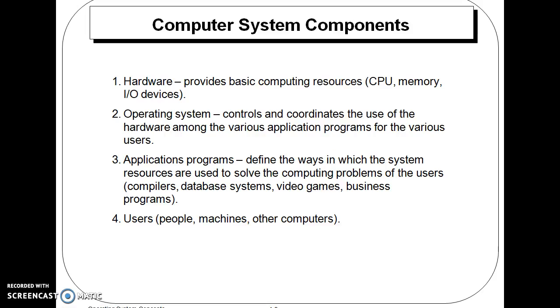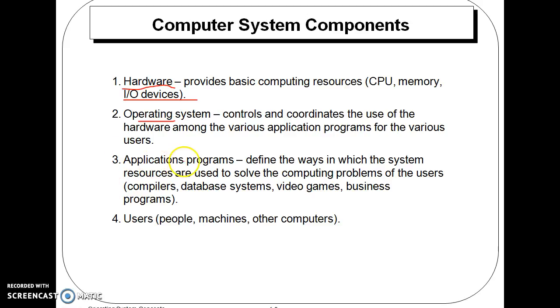There are many types of operating systems, and these are the computer system components. Basically, a system has four components. Hardware, as you know, is all the physical components of the computer system, like CPU, memory, and input-output devices like printer, keyboard, monitor, scanner, etc. The operating system controls and coordinates the use of the hardware among the various application programs, such as Word, Excel, database, etc., for the various users.